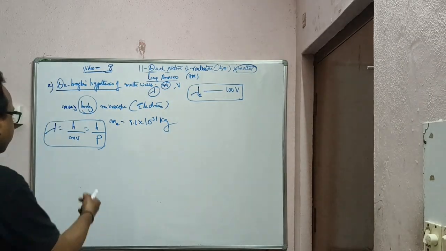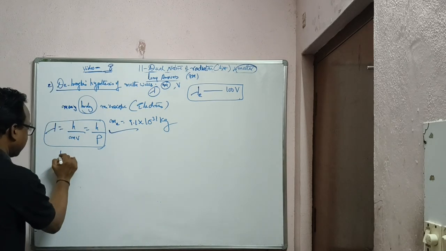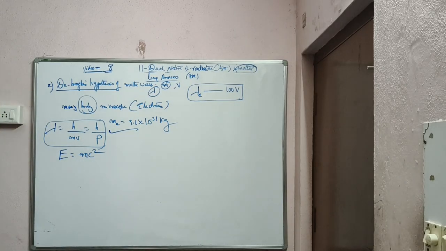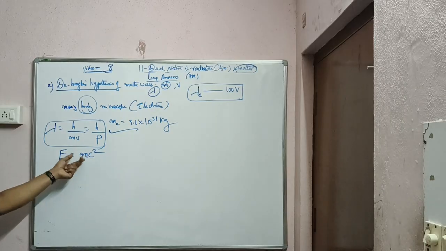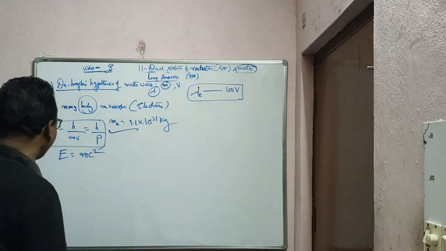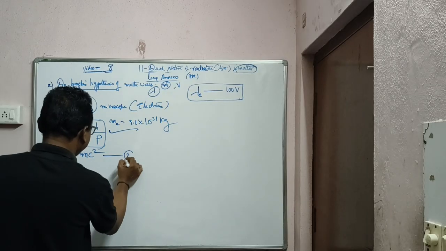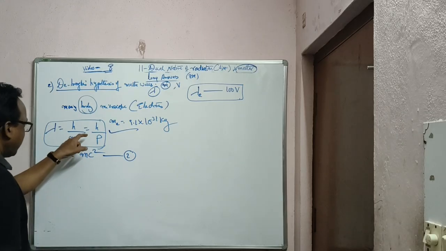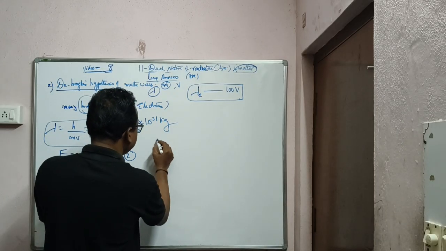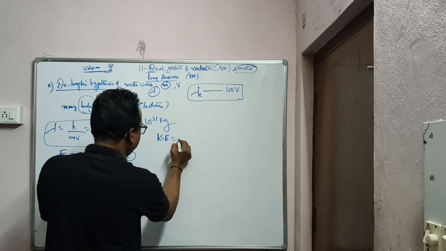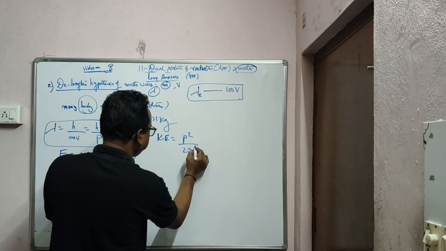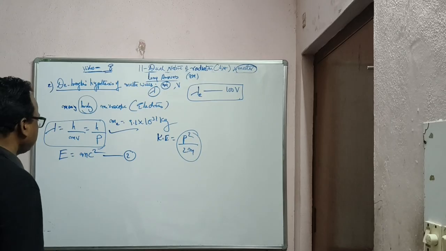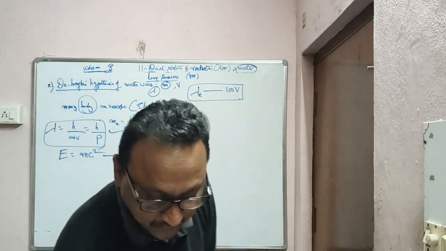So to do this derivation, I will consider Einstein's equation E is equal to mc square. Famous equation, Einstein's equation. Energy can be converted into mass, mass can be converted into energy, c is the velocity of light. Take this one as equation 2. Understood? We also know the kinetic energy equation in terms of momentum, p square by 2m. Have a look once.